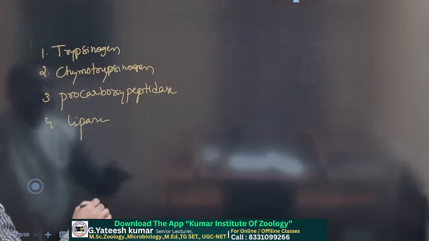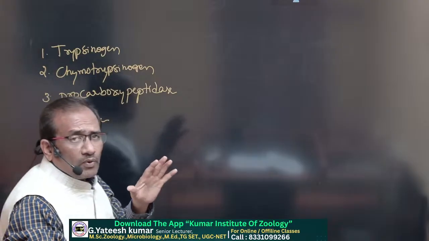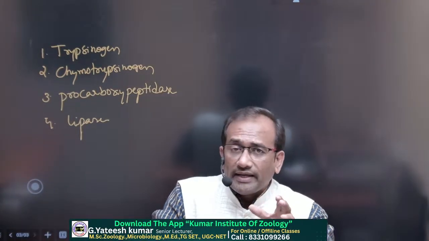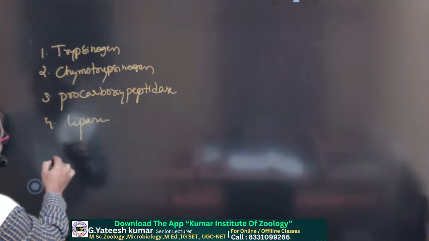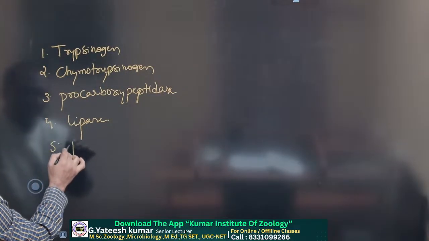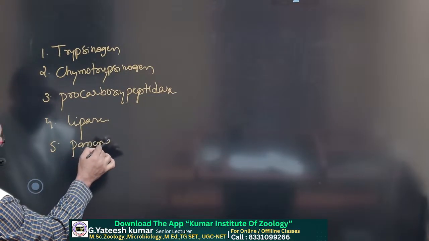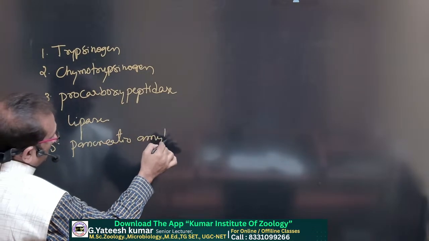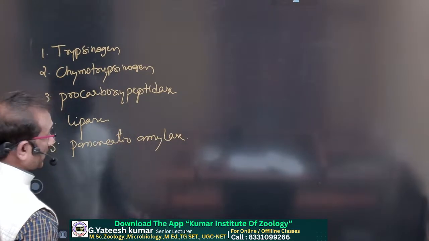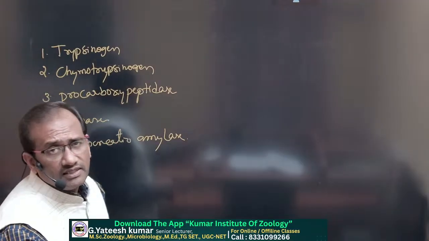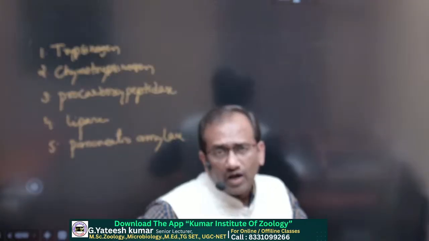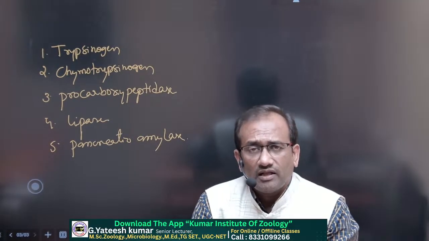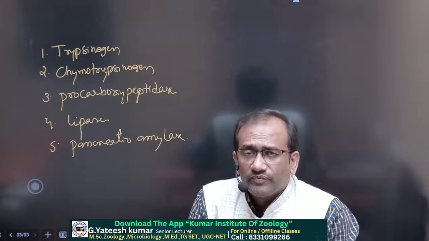So here are the protein digesting enzymes, and carbohydrate digesting enzymes like pancreatic amylase. We already discussed this in the buccal cavity. Salivary glands secrete saliva. Saliva also contains an amylase called ptyalin, also known as salivary amylase.